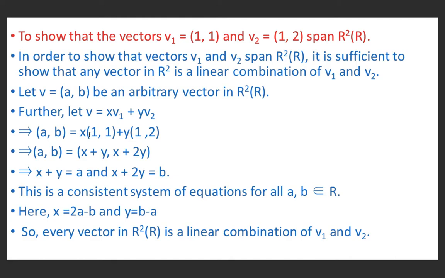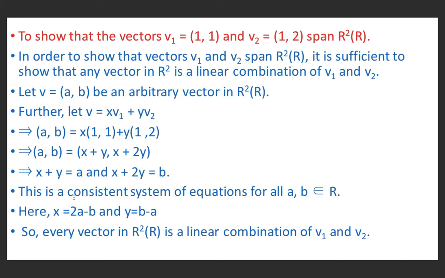On the right hand side, if we multiply the first vector by x, we get (x,x). In the second term, we get y and 2y. If we add these two terms, we get x plus y and x plus 2y. So in the next step, we get (a,b) equal to (x plus y, x plus 2y). Two vectors are equal if their corresponding elements are equal. And this means x plus y equal to a and x plus 2y equal to b.